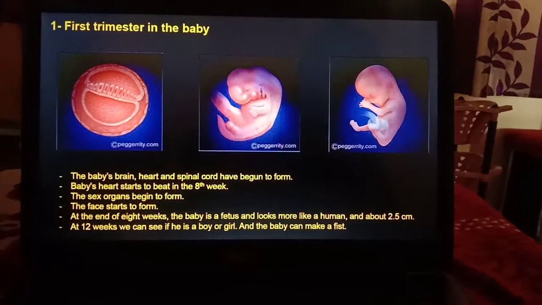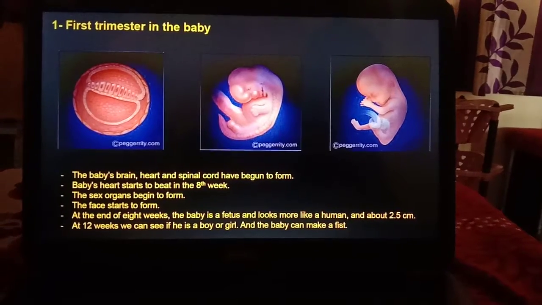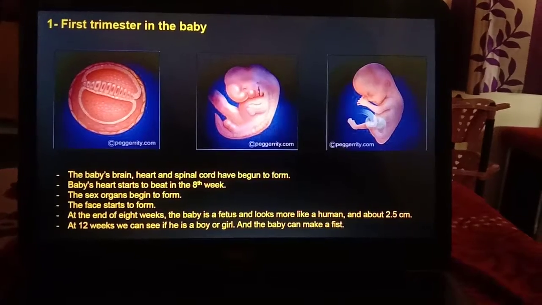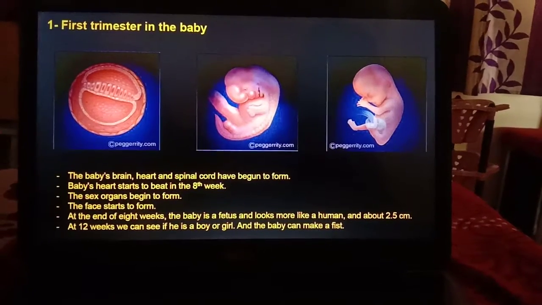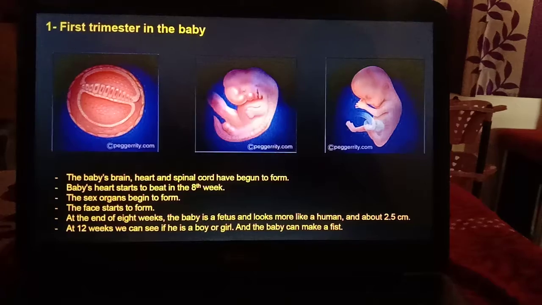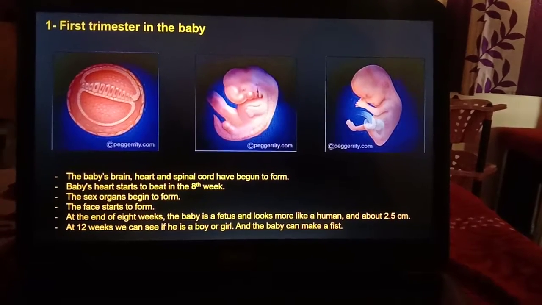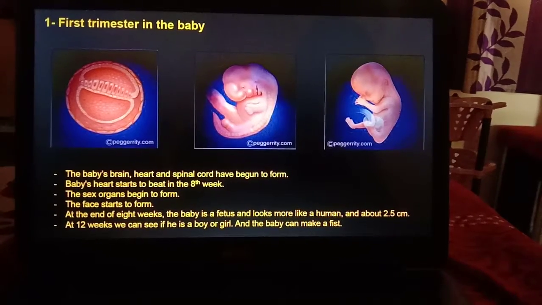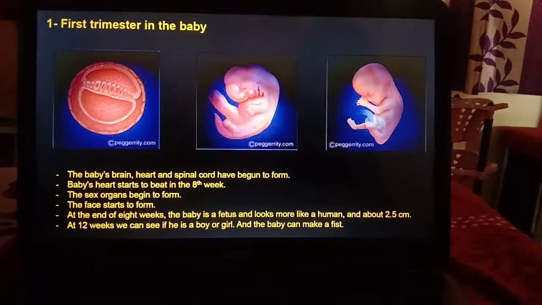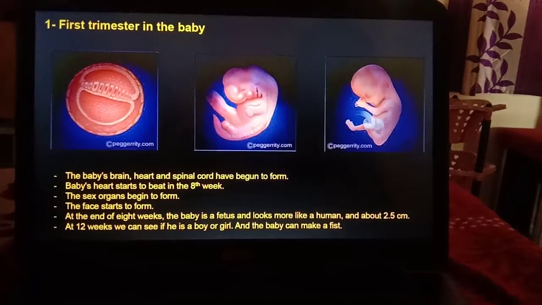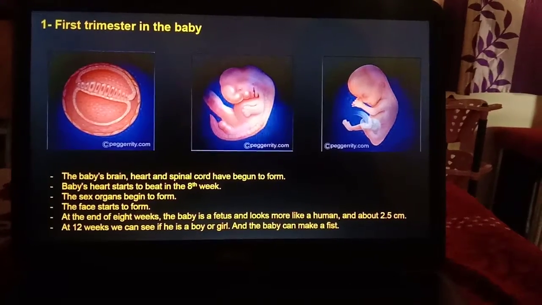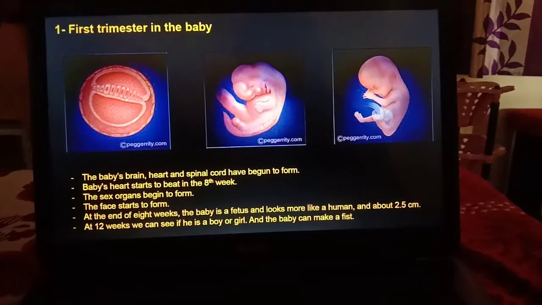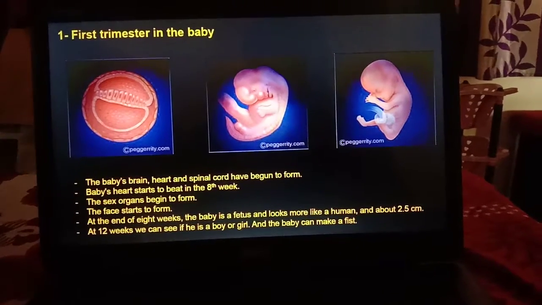So at the 8th week, the baby's heart will start to beat, and the sex organs begin to form, and the face starts to form. At the end of the 8th week, the baby is a fetus and looks more like a human and is about 2.5 centimeters. At 12 weeks we can see if it is a boy or girl, and the baby can make a fist. So at the 12th week you are able to identify the gender of the baby, and also the baby can make a fist.